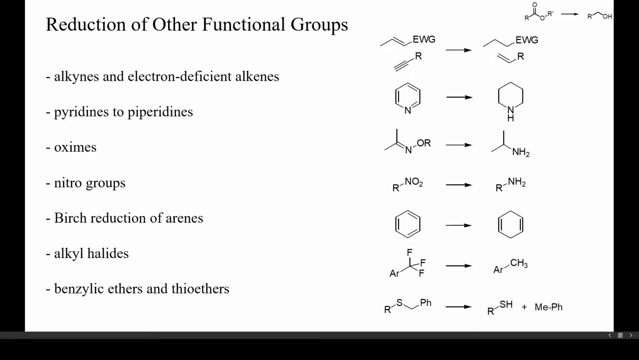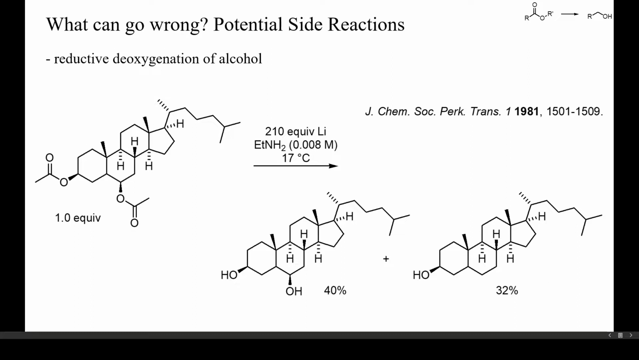Other functional groups can also be reduced by alkali metals. These include alkynes, electron-deficient alkenes, pyridines, oximes, nitro groups, arenes, alkyl and aryl halides, and benzylic ethers or thioethers. You'll have to determine case by case if ester reduction is faster or slower than any of these other reductions. This here is an example of the reductive deoxygenation of alcohols discussed above. This side reaction is only of concern when trying to reduce lactones with metals.